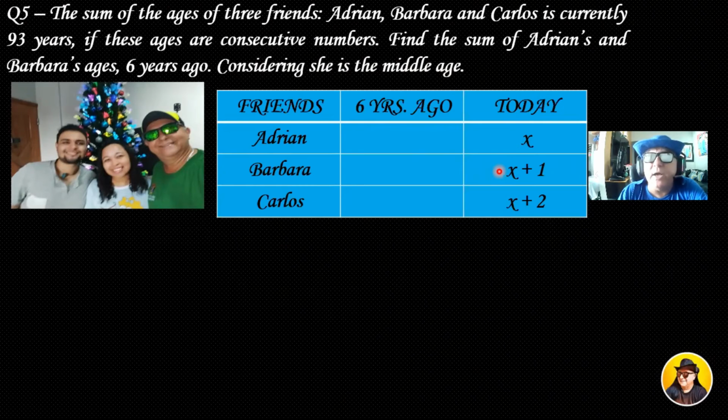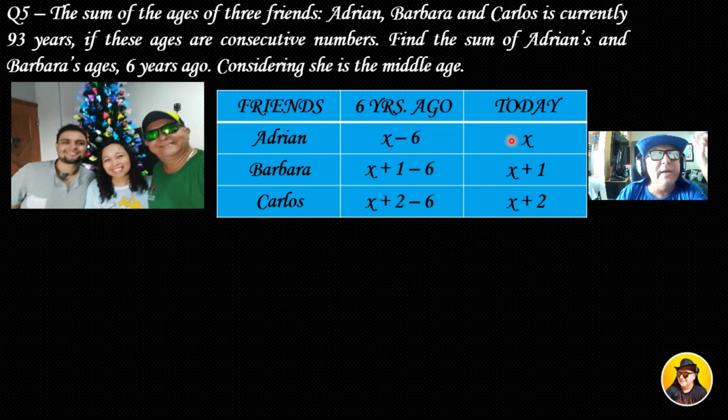Okay, so 6 years ago, today, Adrian is x years old, and 6 years ago he was 6 years younger than he is today. It is easy to understand. So he was x minus 6. Today, Barbara is x plus 1 years old, and 6 years ago she was x plus 1 minus 6. And Carlos today is x plus 2 years old, and 6 years ago he was x plus 2 minus 6.